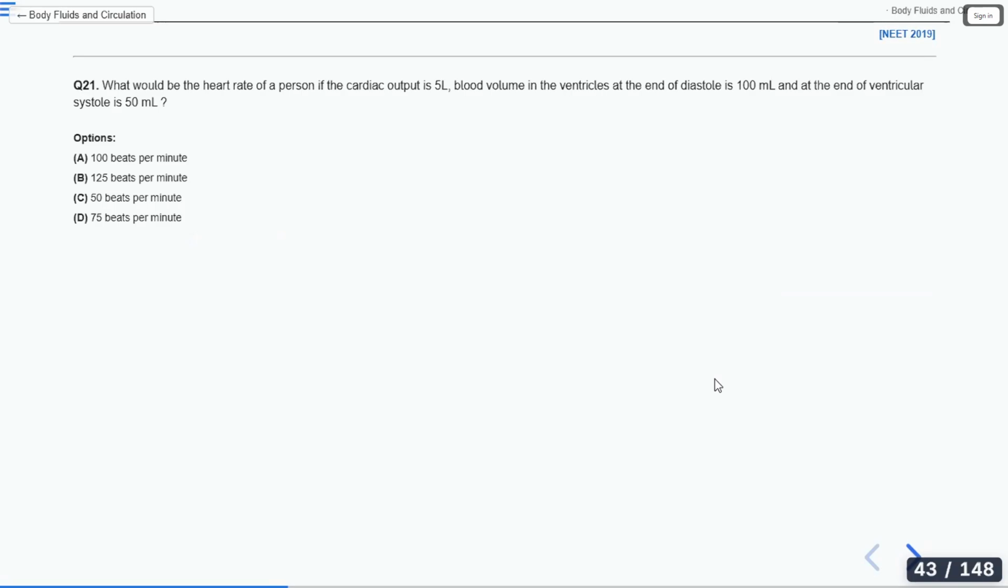What is the diastole here? Diastole it is 100. What is systole here? Systole it is 50. So what is the stroke volume here? Stroke volume will be 50 ml.